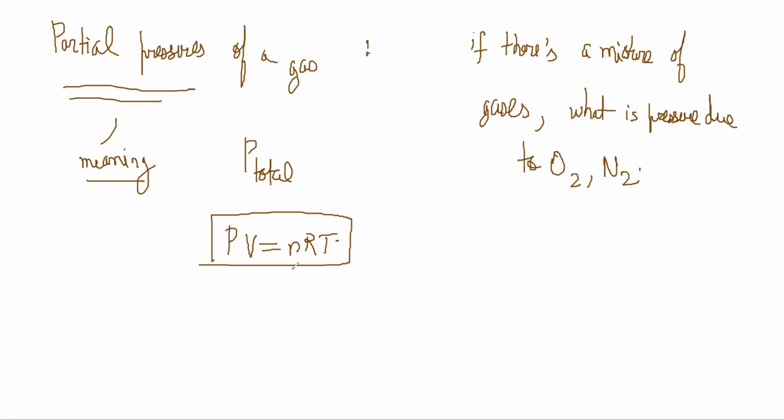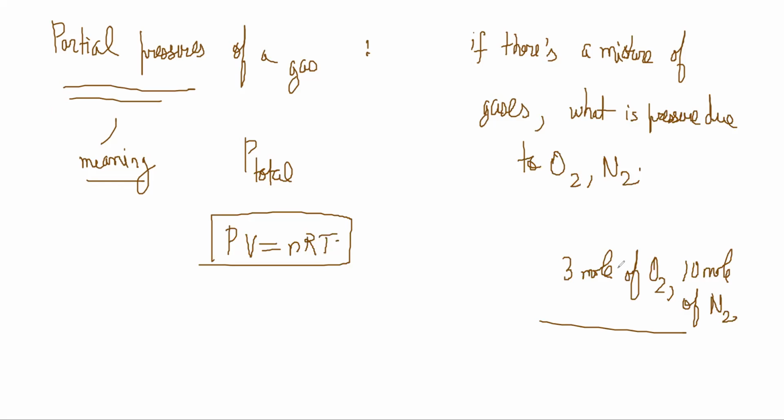Now, what we can do is think of it as if it was only nitrogen in this vessel. Let's say there were 3 moles of oxygen, O2, and almost 10 moles of nitrogen. So the total moles of the gas mixture is 13.